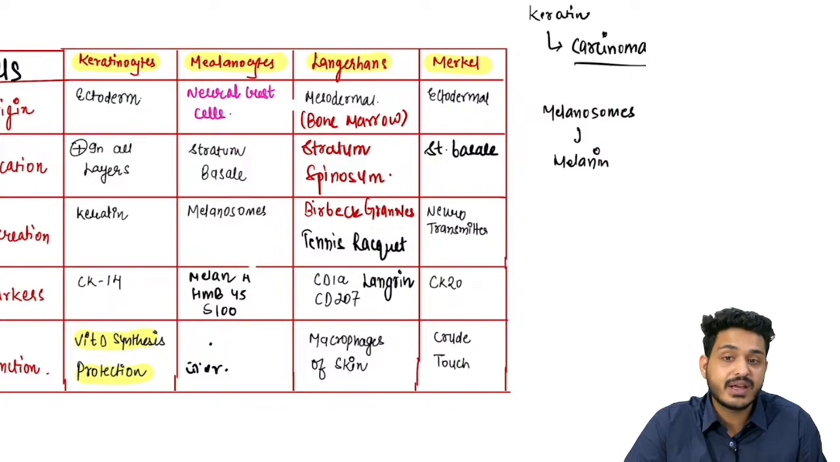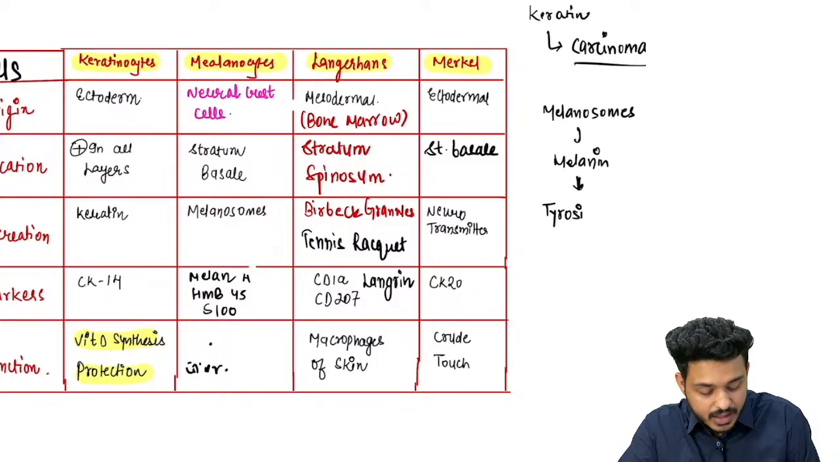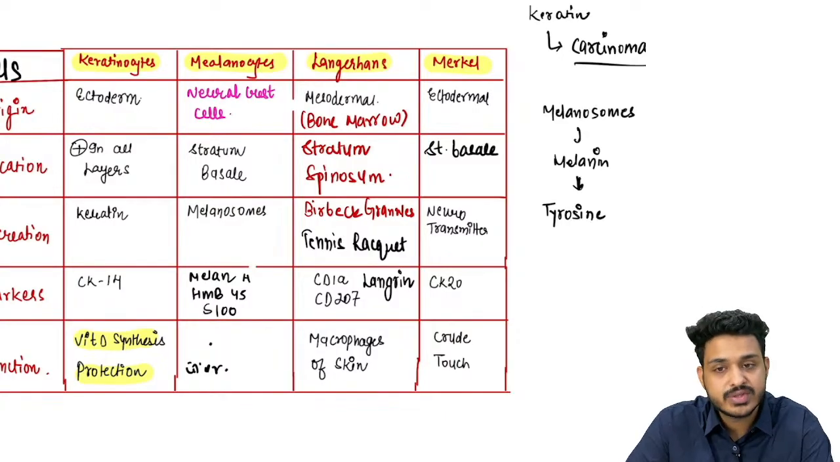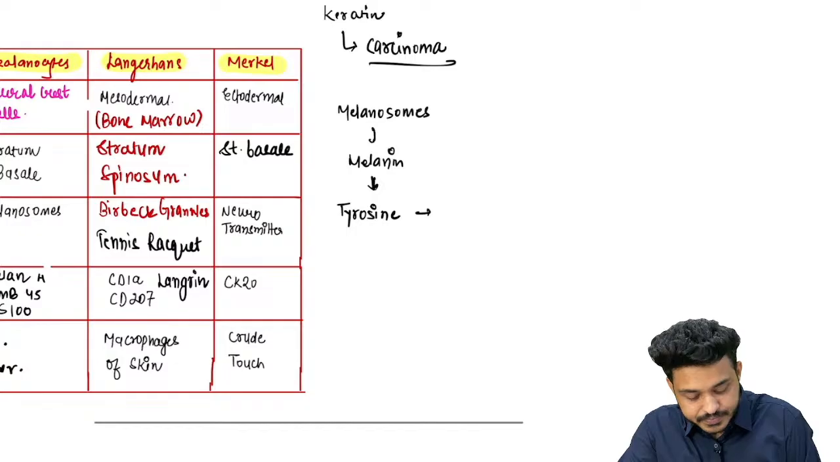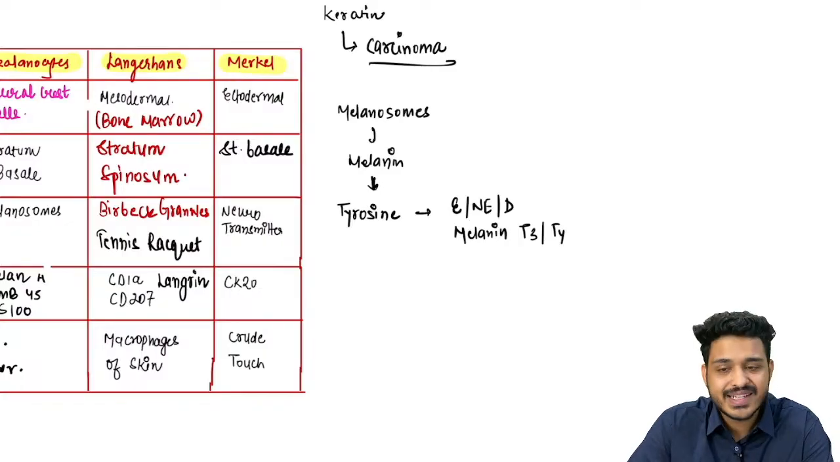From physiology they have asked one question: what is the precursor for this melanin? Where does melanin come from? This is going to come from the amino acid tyrosine. So tyrosine is going to make what? Tyrosine will make epinephrine, norepinephrine, dopamine, melanin, your T3 and T4, right? And this thing is going to be present in your tea and coffee.